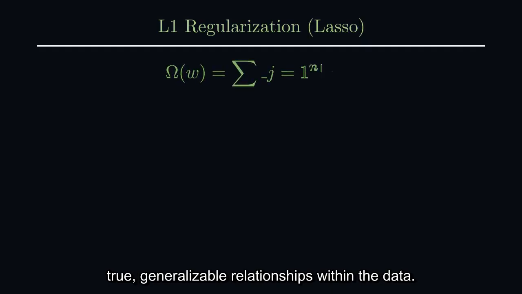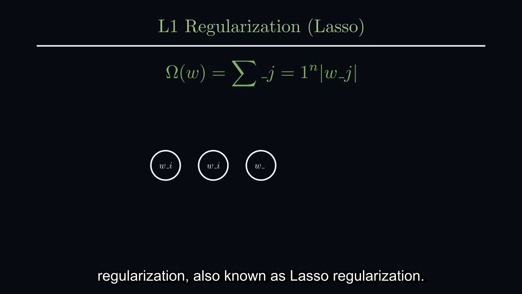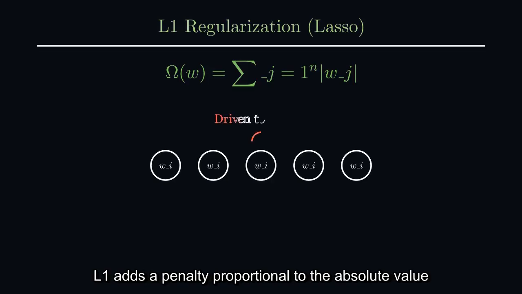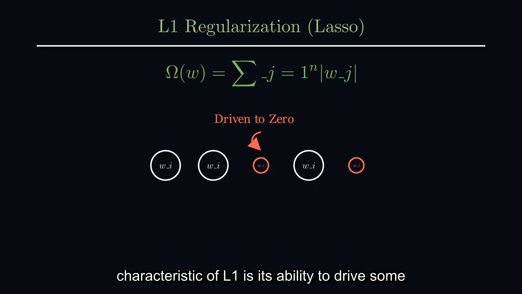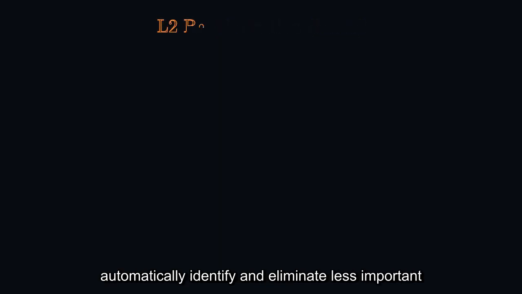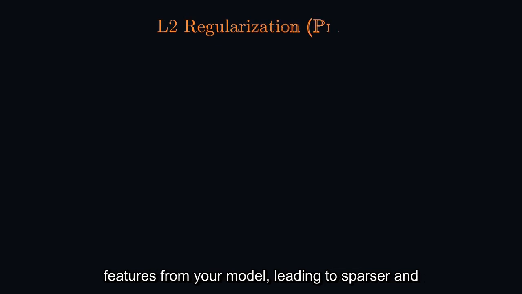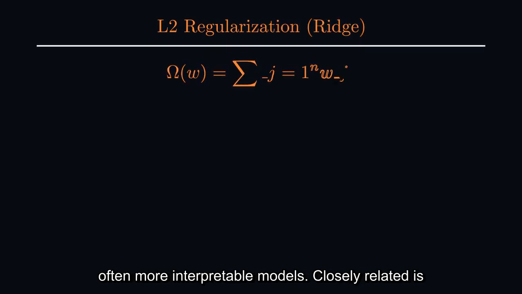relationships within the data. One popular regularization technique is L1 regularization, also known as Lasso regularization. L1 adds a penalty proportional to the absolute value of the model's coefficients. The unique characteristic of L1 is its ability to drive some coefficients exactly to zero. This effectively performs feature selection, meaning it can automatically identify and eliminate less important features from your model, leading to sparser and often more interpretable models.